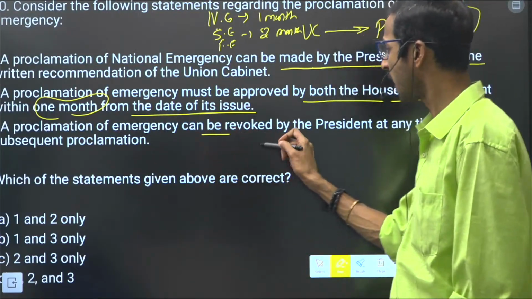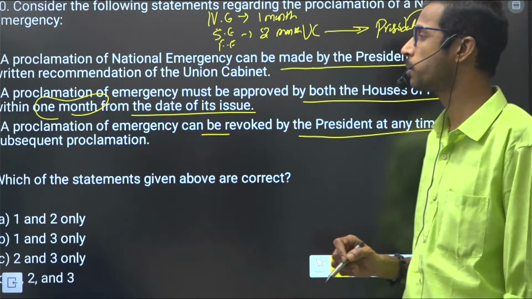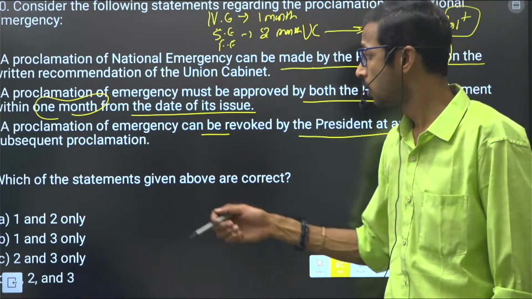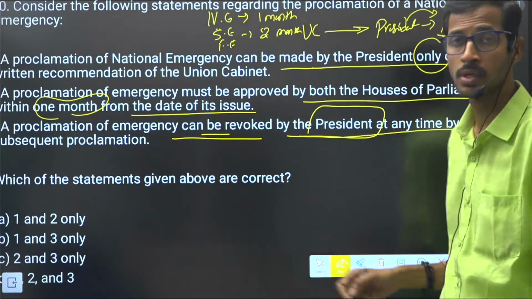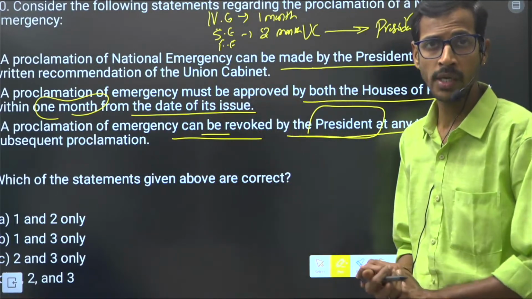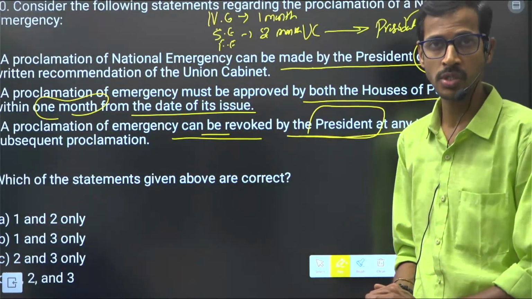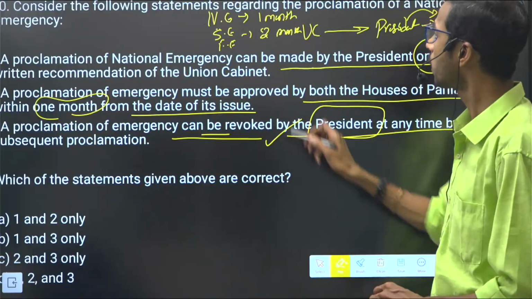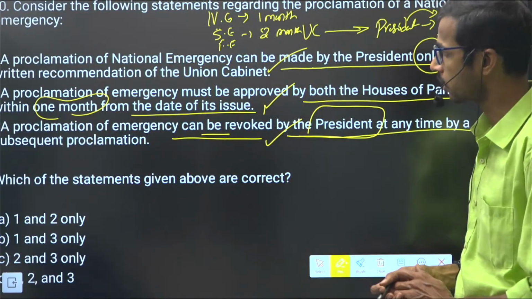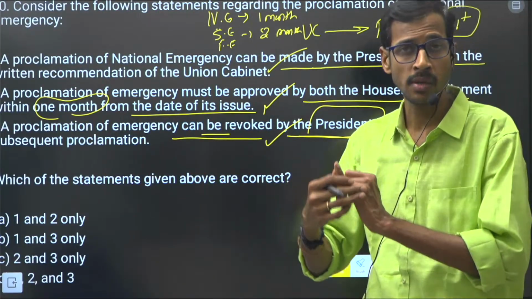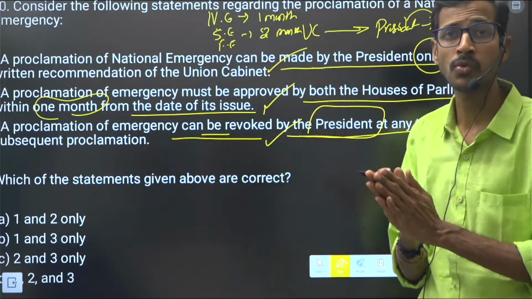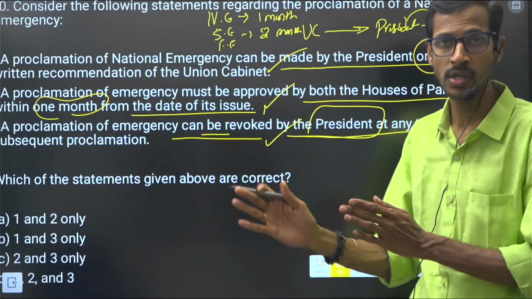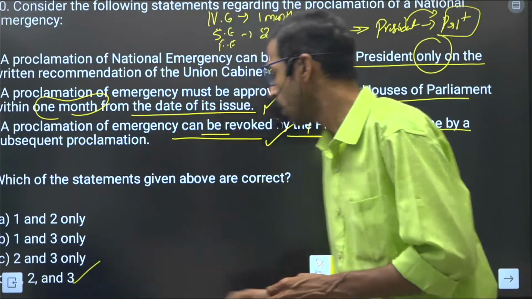Proclamation of emergency can be revoked by the president at any time by a subsequent proclamation. Is it correct? Proclamation of emergency can be revoked by the president. There is no need for parliamentary approval again to revoke the national emergency, right? So all the three statements are correct, right? Don't be confused with the state emergency or financial emergency here. All these emergency provisions are very, very important for the examination. So all these three are correct.